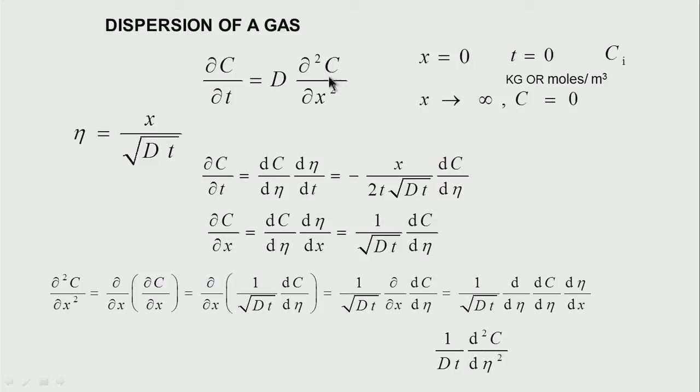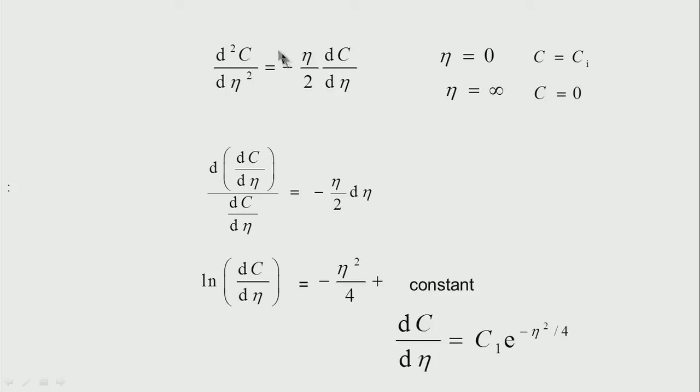I substitute d²c/dx² as equal to 1 over Dt, and D and D get cancelled. I have 1 over t into d²c/dη². This t and t also get cancelled. I am left with only x by 2√(Dt), and that is the reason I get this particular equation: d²c/dη² is equal to minus η by 2 into dc/dη.